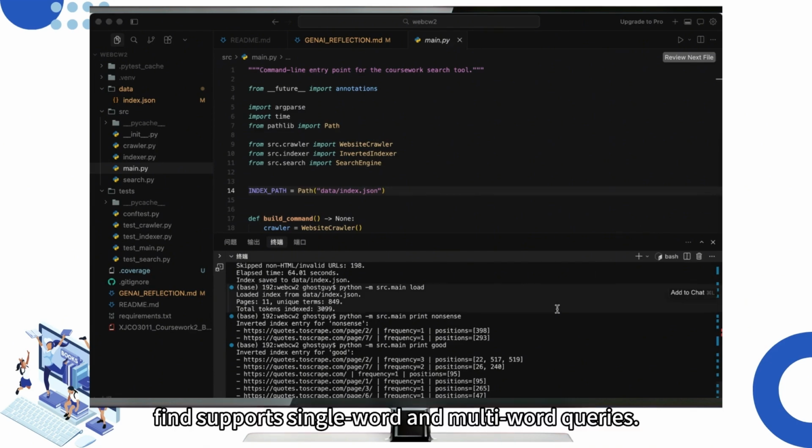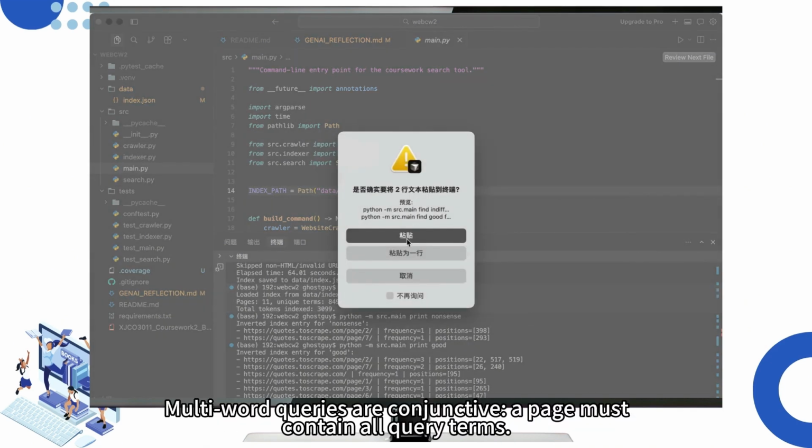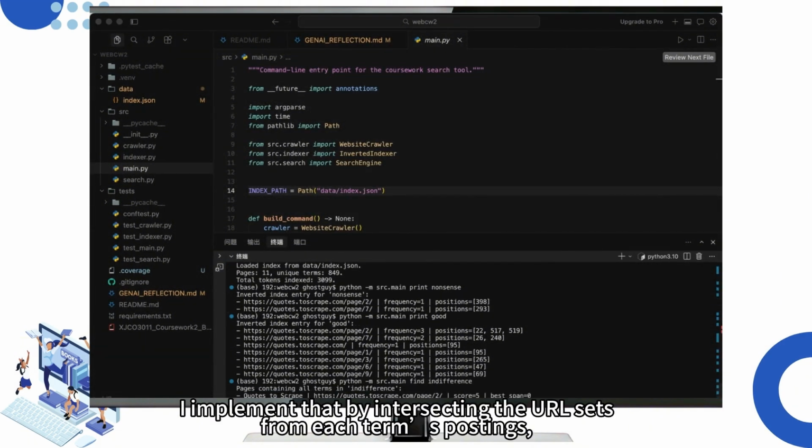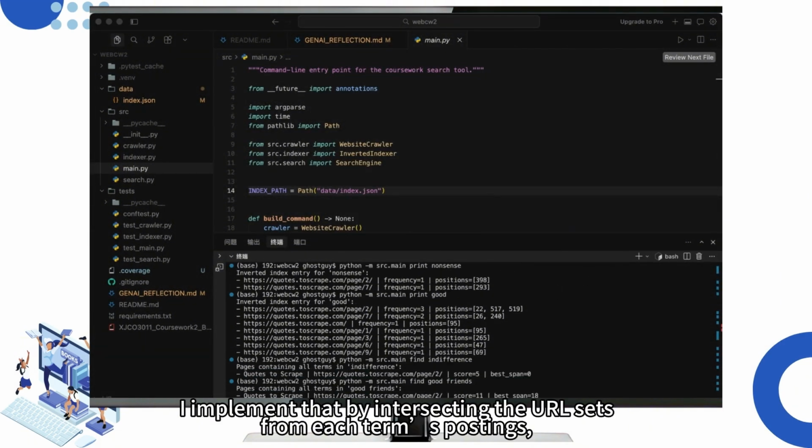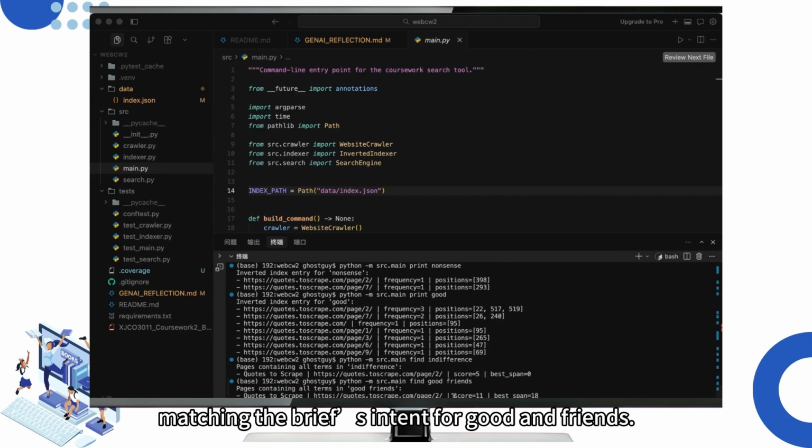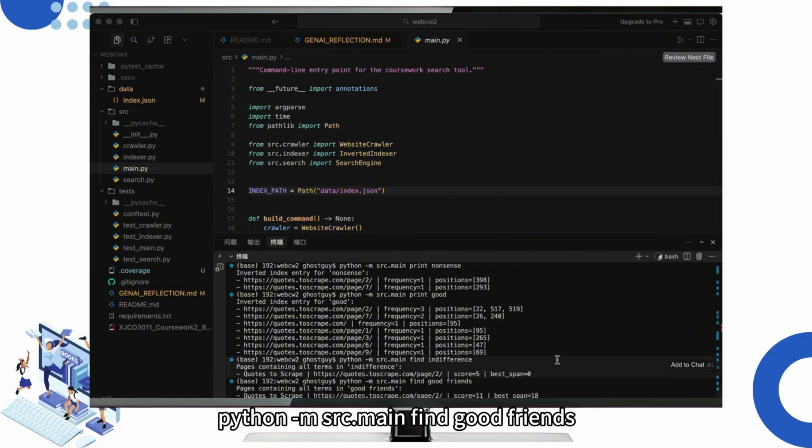Find supports single word and multi-word queries. Multi-word queries are conjunctive. A page must contain all query terms. I implement that by intersecting the URL sets from each term's postings, matching the brief's intent for good and friends. python -m src.main find indifference. python -m src.main find good friends.